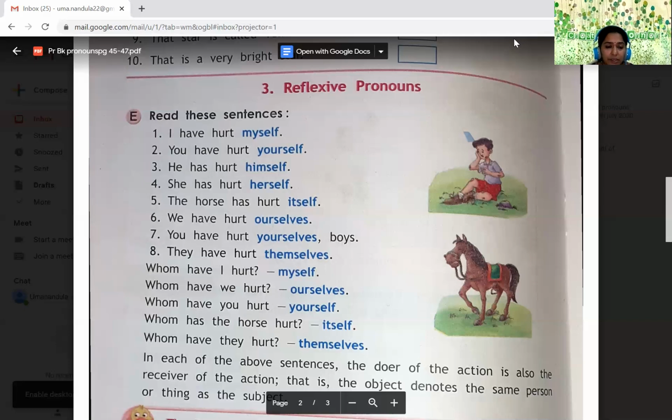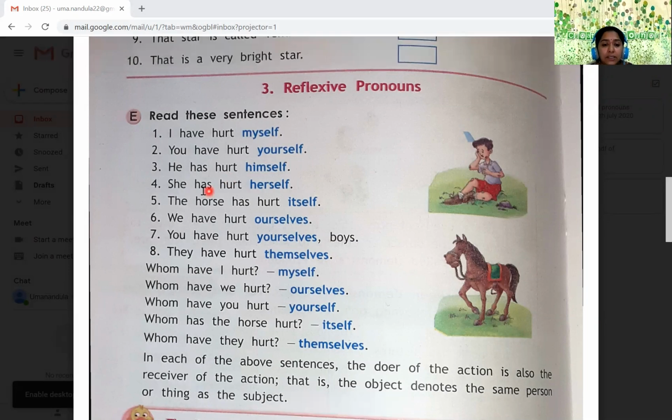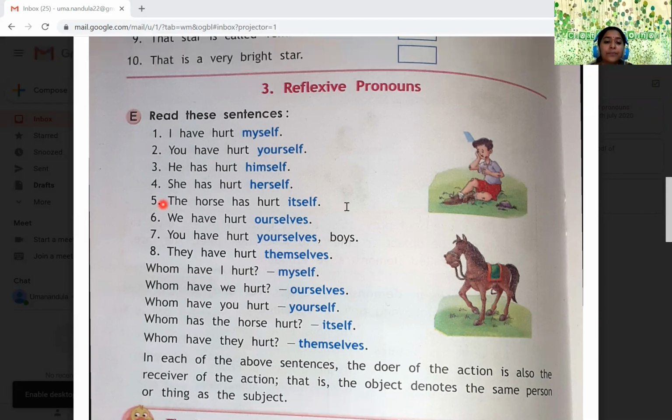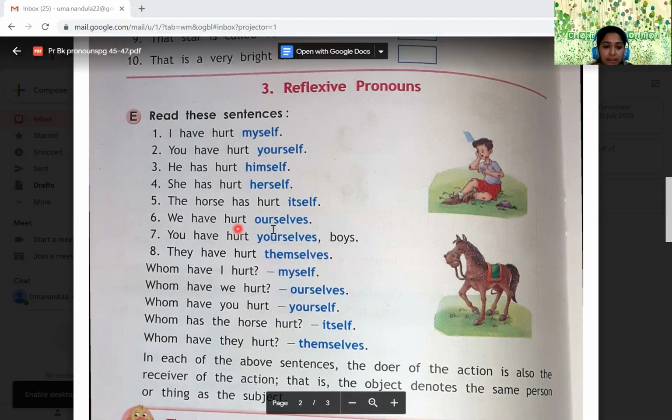So in the textbook also, you can see on the screen of my slide show, there, you see the textbook part. Here what is given actually? The first sentence you can see, children: I have hurt myself. You have hurt yourself. He has hurt himself. She has hurt herself. The horse has hurt itself. We have hurt ourselves. You have hurt yourselves, boys.